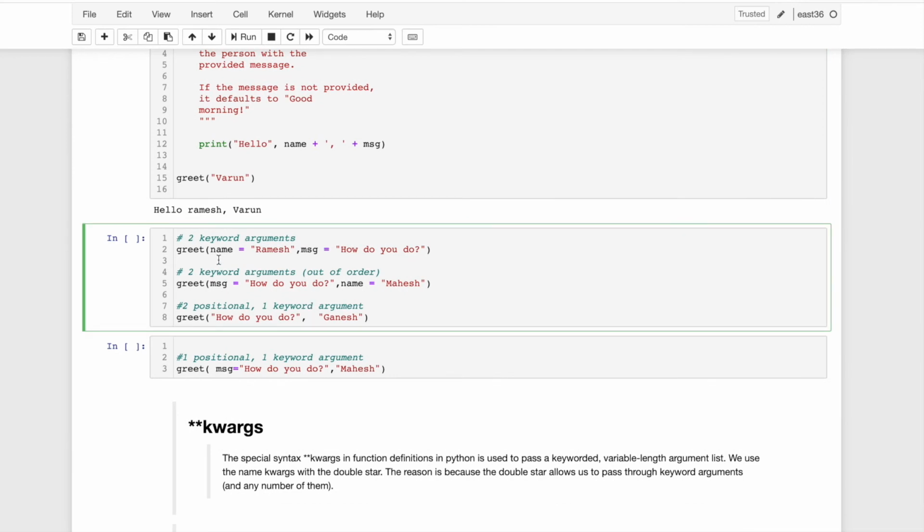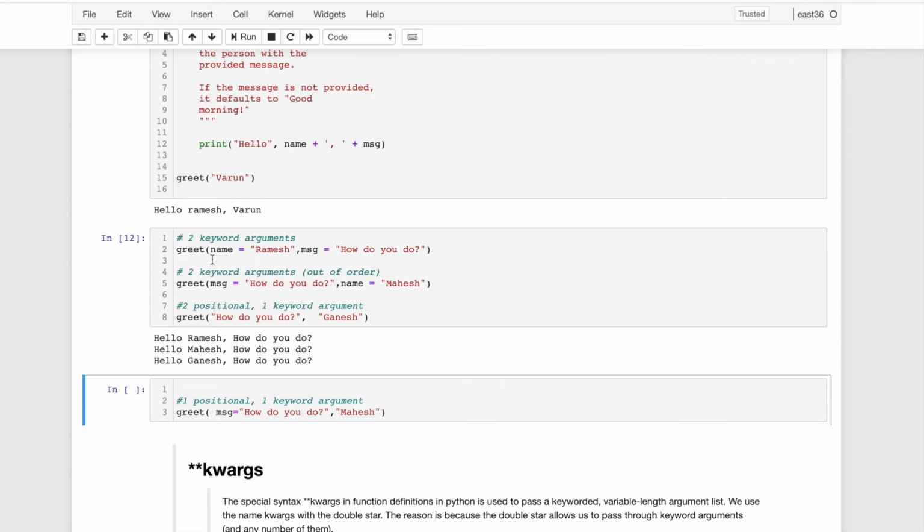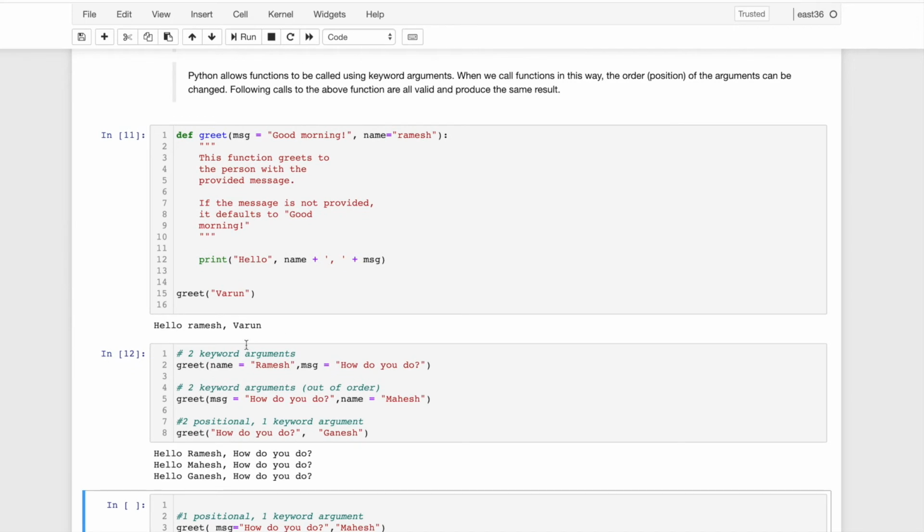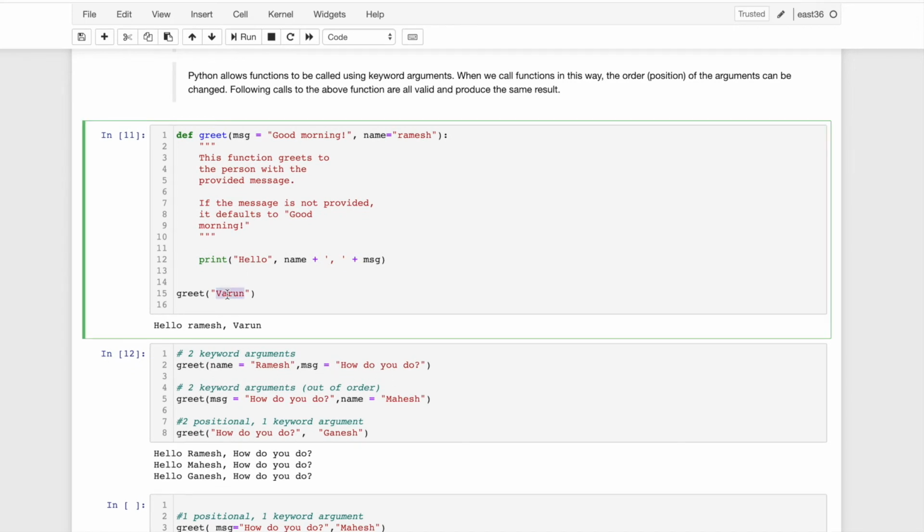Another one, this is another I'm discussing here. Same method I'm writing here, message and name. If I call it like name is equal to Ramesh and message is equal to something, so I'm just passing here a positional argument. If I pass it as a keyword argument, then it will take and it will show the result.